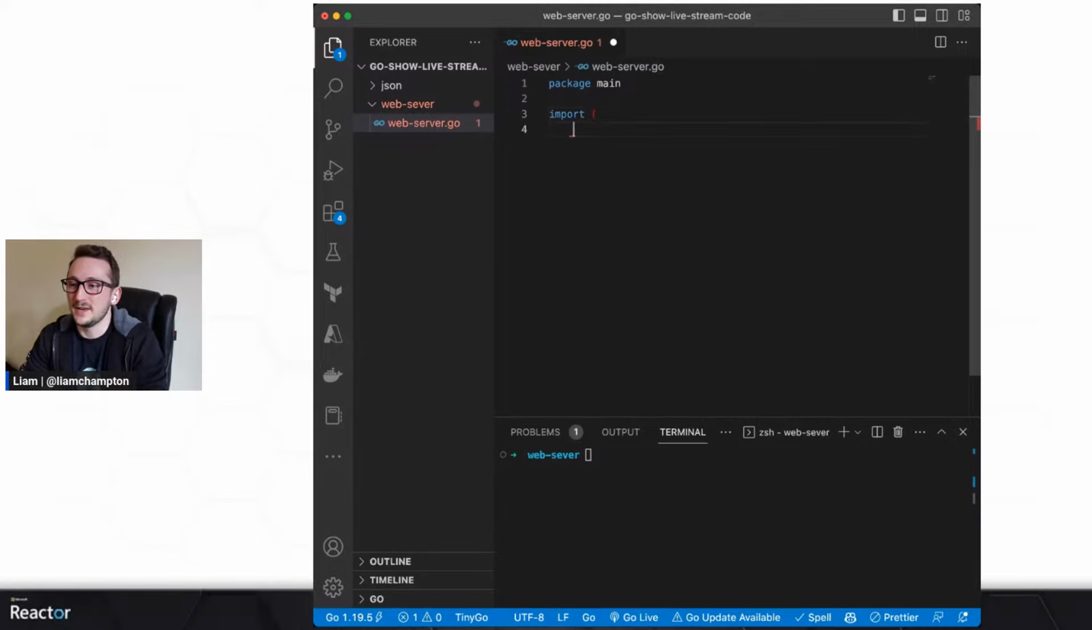So the first import I'm going to have is FMT, which is the format package. I'm not going to need log, so I'm going to put the net/http package, it already knew, and that's all I'm going to need.